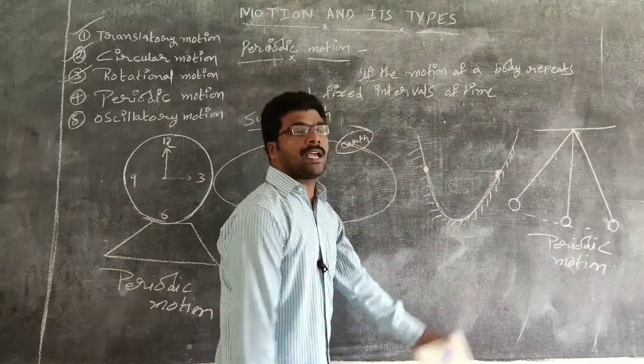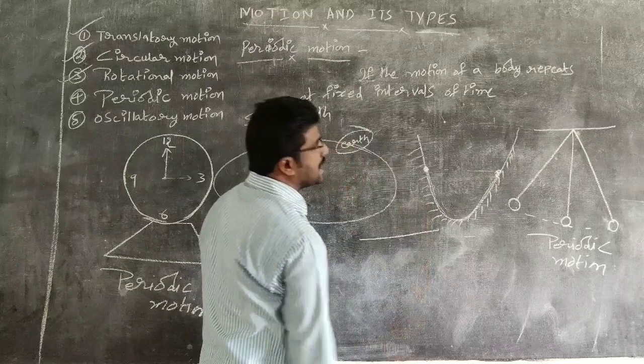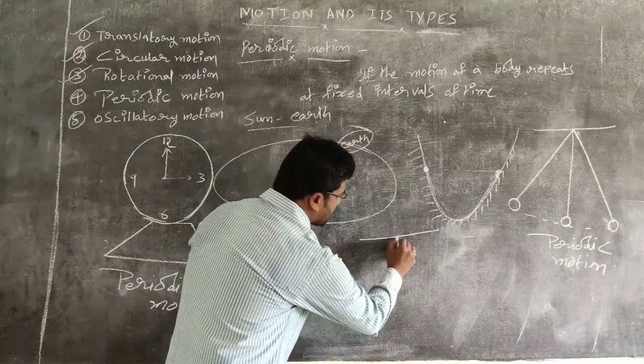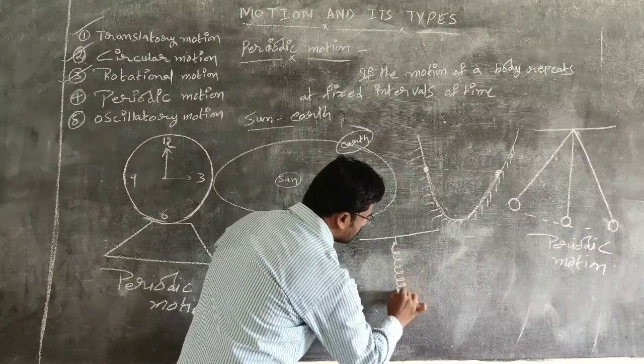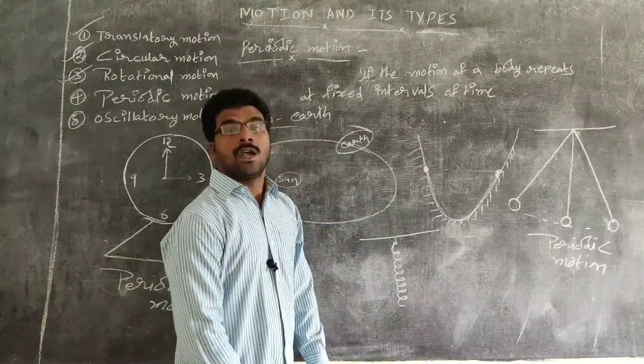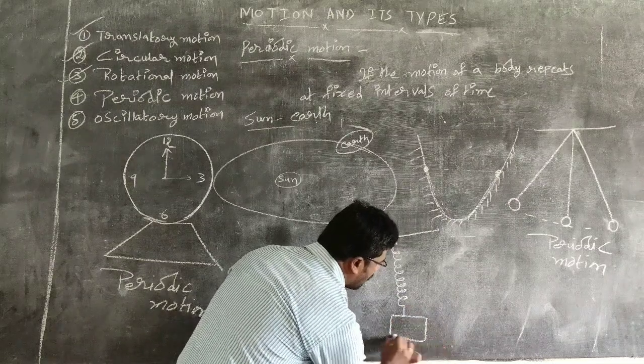If you take another example, a fixed support, to this fixed support we attach a spring, and to the other end of the spring we add a small block of mass m.